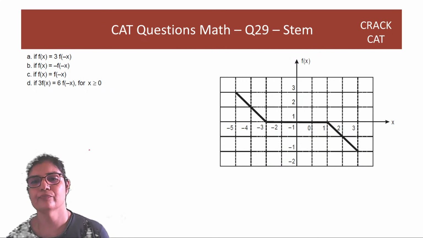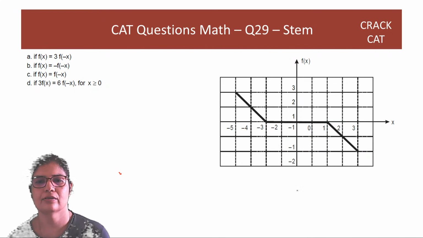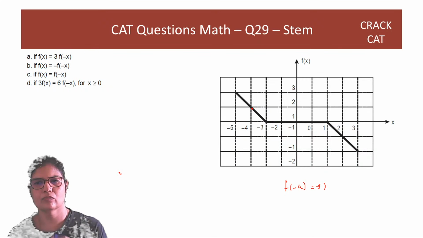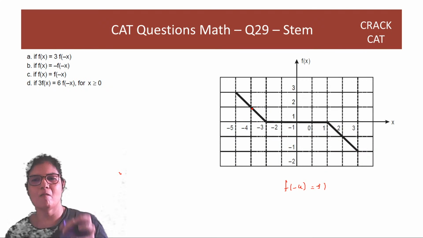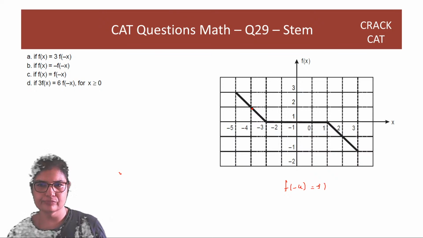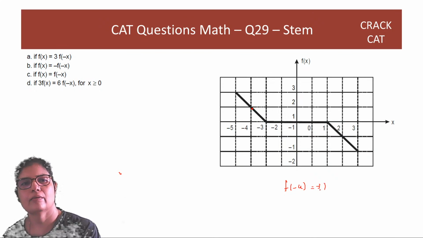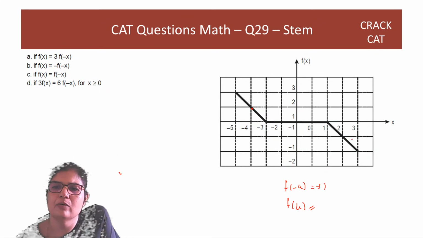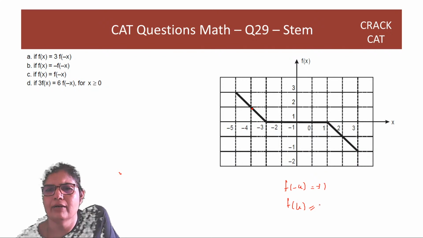Here if you see f of, let's take minus 4. That is plus 1. And f of plus 4 will be equal to minus 1.